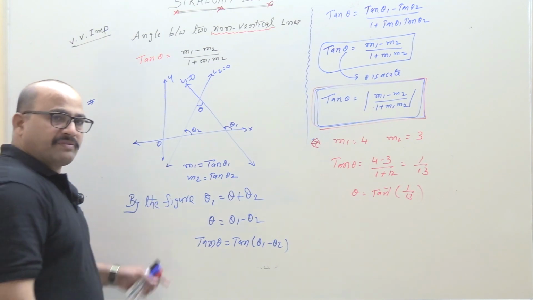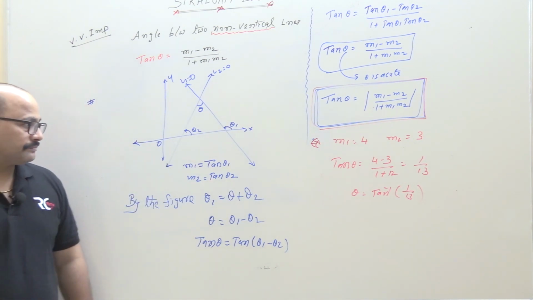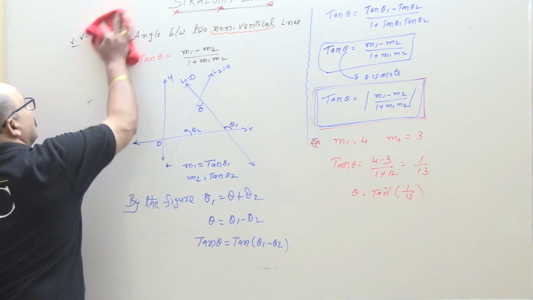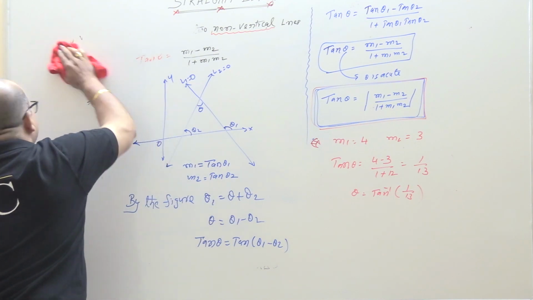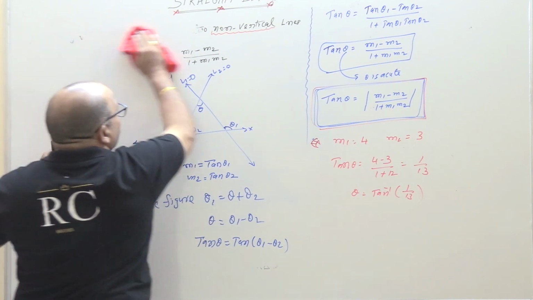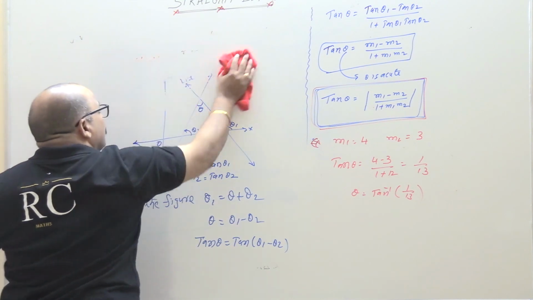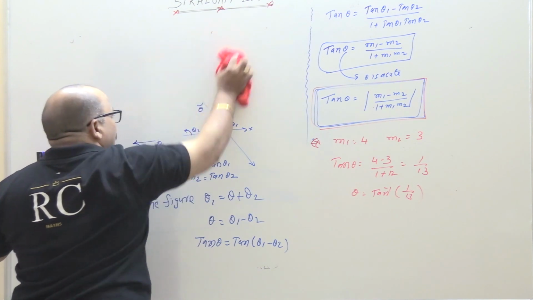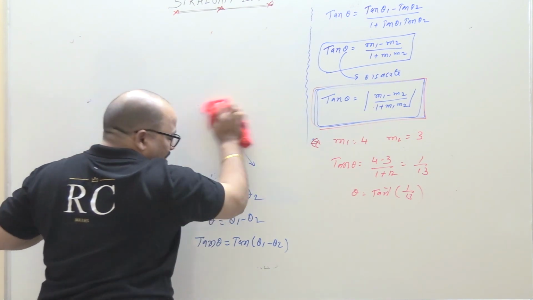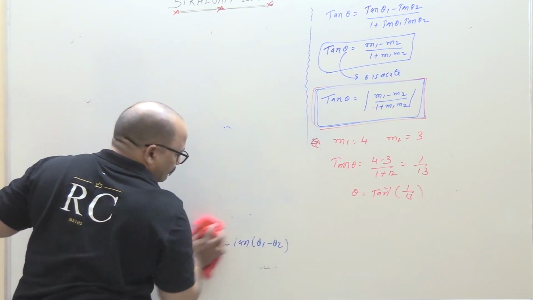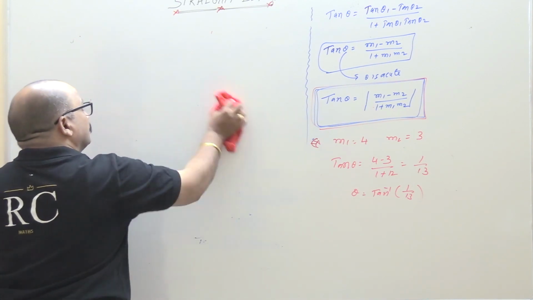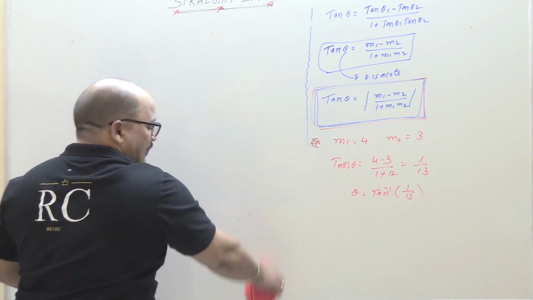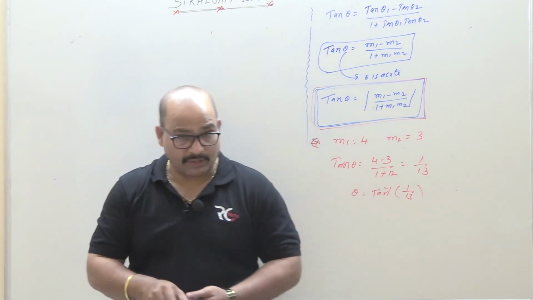Let us move forward. What are the conditions when two lines are parallel? And what are the conditions when two lines are perpendicular? Yes, students, the first important one, I am saying one condition. Listen to what I am saying.